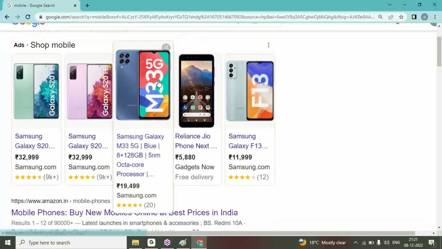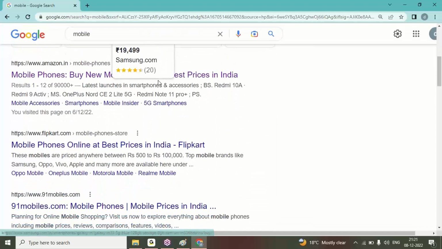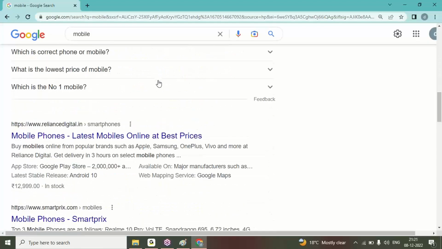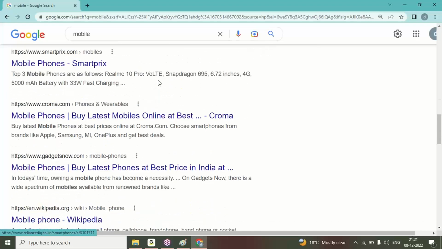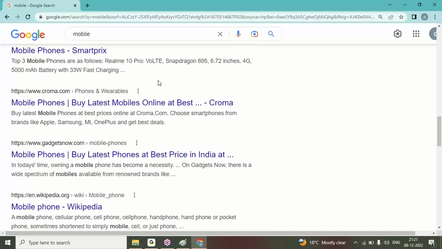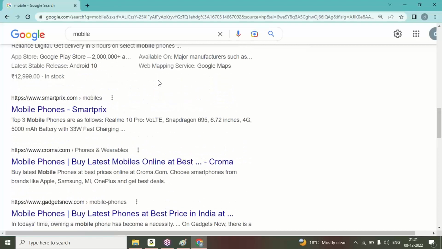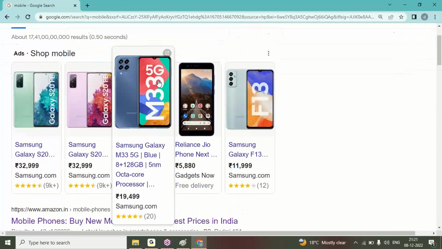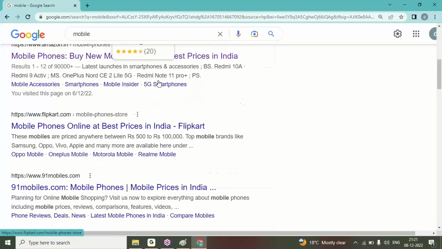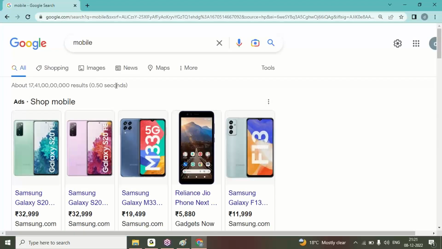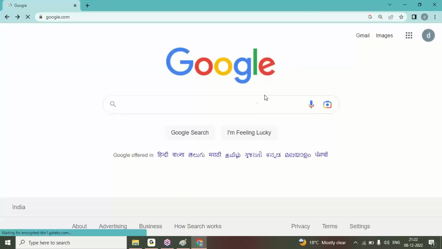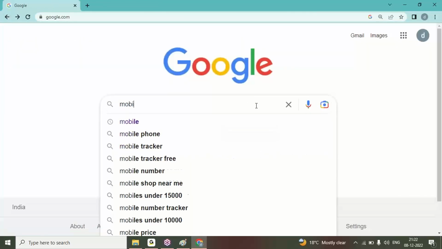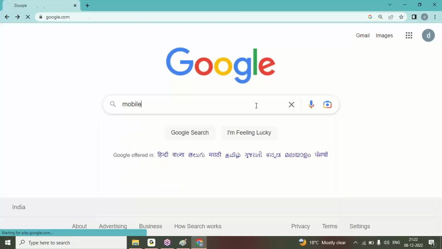See how many mobiles, and here the Amazon link, Flipkart link, 91mobiles.com, Reliance Digital, Chroma, like this. These are all mobile-related sales websites. Within this amount of time, I'm getting all these results from the database. That database is not interacting directly with our browser. On this browser page, I entered mobile and I'm clicking the enter button.